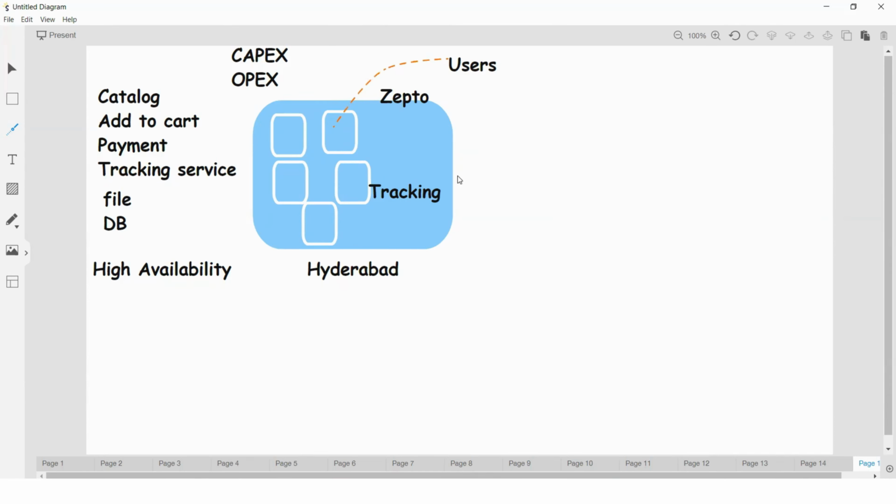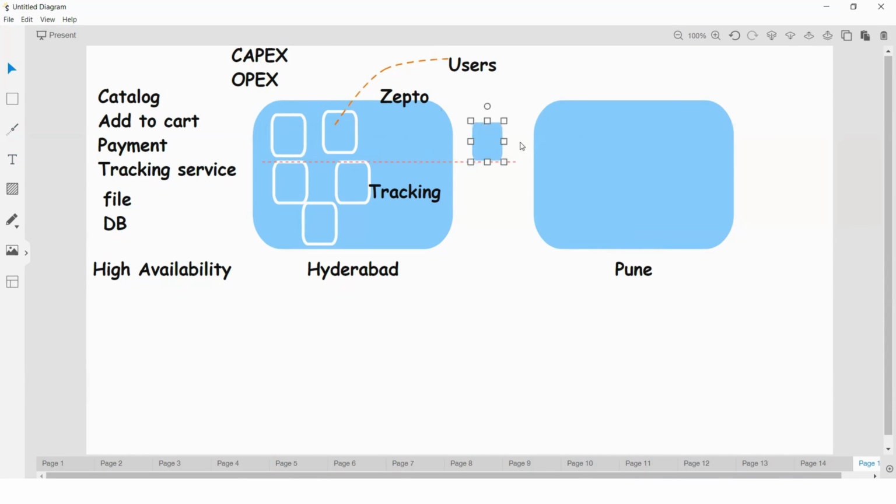Now the business team decided to set up one more environment, because if anything goes wrong at the Hyderabad location, our users are not able to access. So here they decided to set up one more environment, at one more location, like Pune, let us say. They are planning to set up the Pune location. Same environment, same servers.